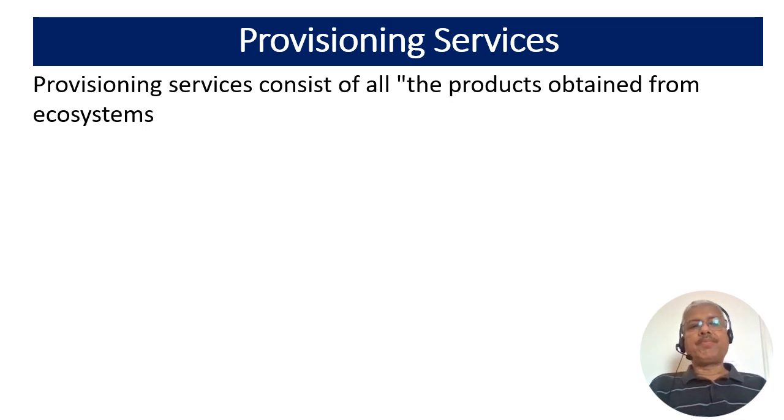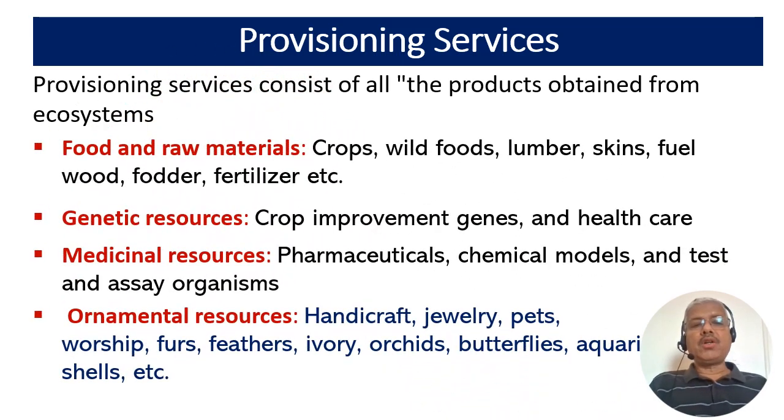Provisioning services. These services consist of all the products obtained from the ecosystems like food and raw materials, genetic resources, medicinal resources, as well as ornamental resources. The food and raw materials like crops, wild foods, the raw materials like lumber, skin, fuel wood, organic matter, fodder, fertilizer, etc. The genetic resources consist of the crop improvement genes and healthcare.